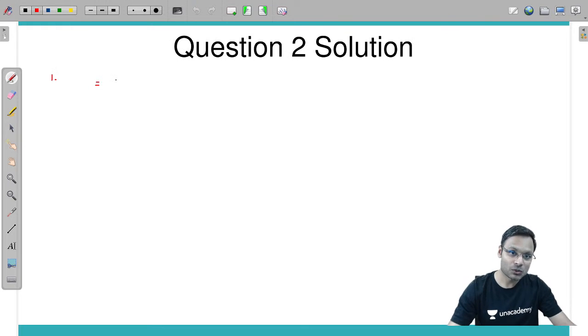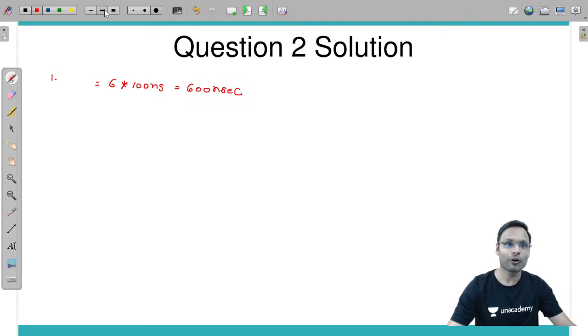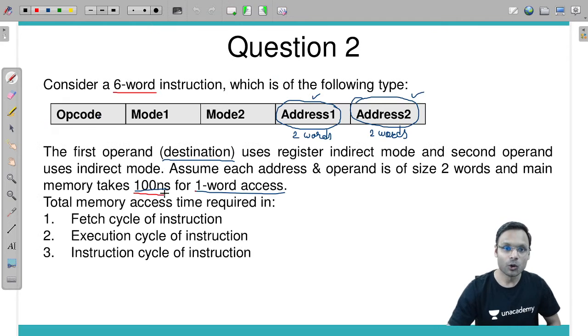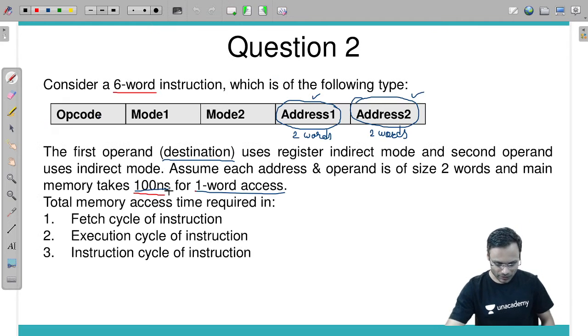So for 6 words, 6 into 100 nanoseconds, which is 600 nanoseconds, only for the instruction fetch. Why? Just because it's a 6-word instruction and 1 word access time is 100 nanoseconds. Good. Next, execution cycle of instruction.